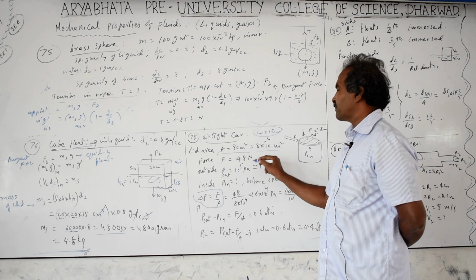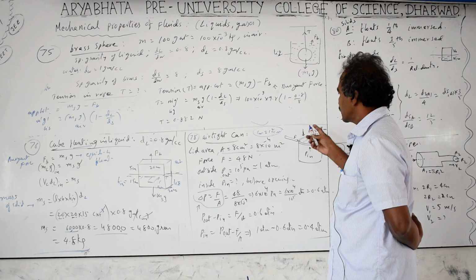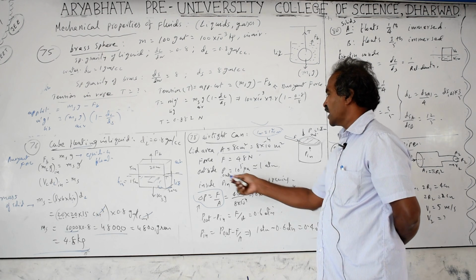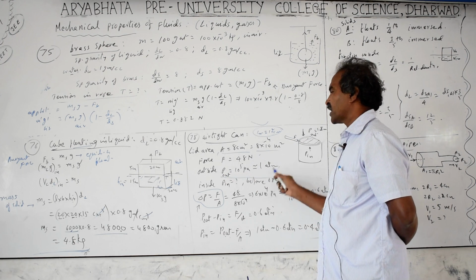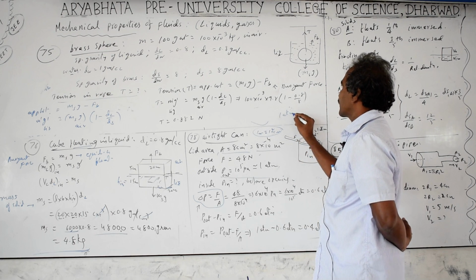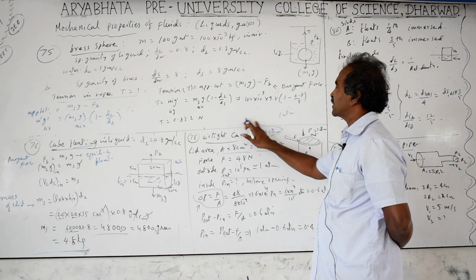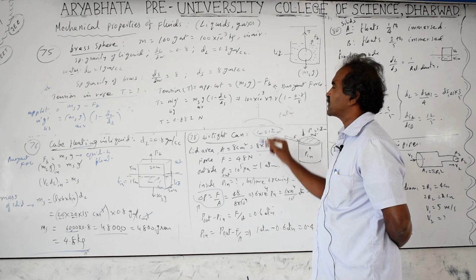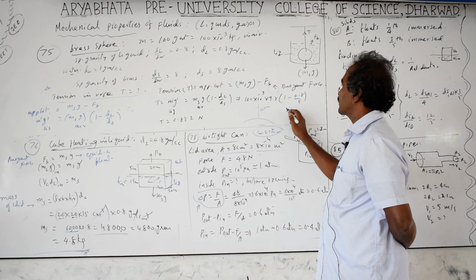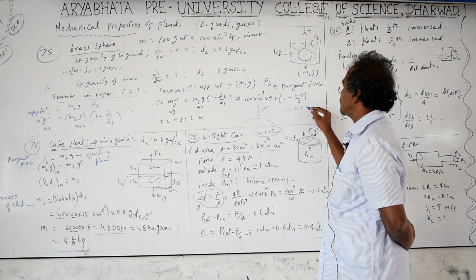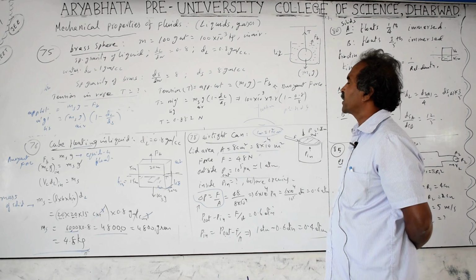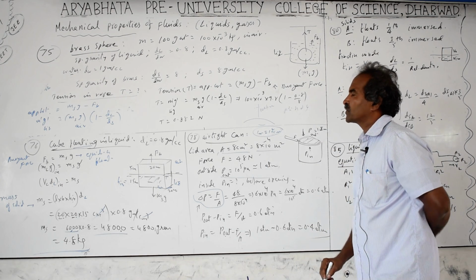area. Force applied is 48 newtons on the lid with the help of a screwdriver or any tool you can use. Outside pressure is given as 1 atmospheric pressure. 1 atmospheric pressure is approximately 10 to the power of 5 pascals. Actually, 1 atmospheric pressure is nothing but the pressure exerted by the atmosphere on the earth's surface. Earth's surface has an atmosphere of approximately 100 kilometers. The pressure exerted is equal to hdg. 100 kilometers, 100 into 10 to the power of 3 meters.